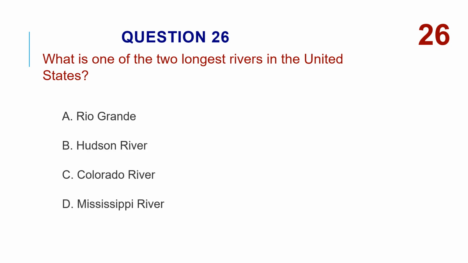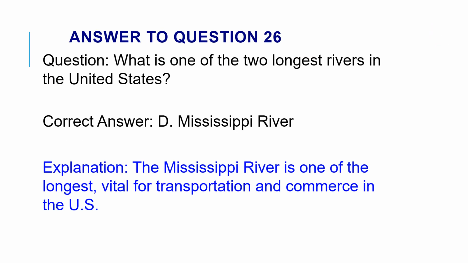What is one of the 2 longest rivers in the United States? A. Rio Grande. B. Hudson River. C. Colorado River. D. Mississippi River. The correct answer is D. Mississippi River. The Mississippi River is one of the longest, vital for transportation and commerce in the U.S.